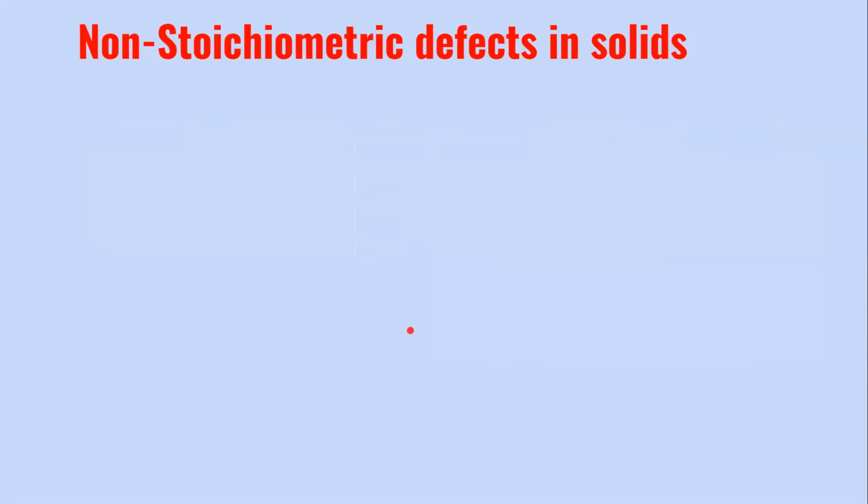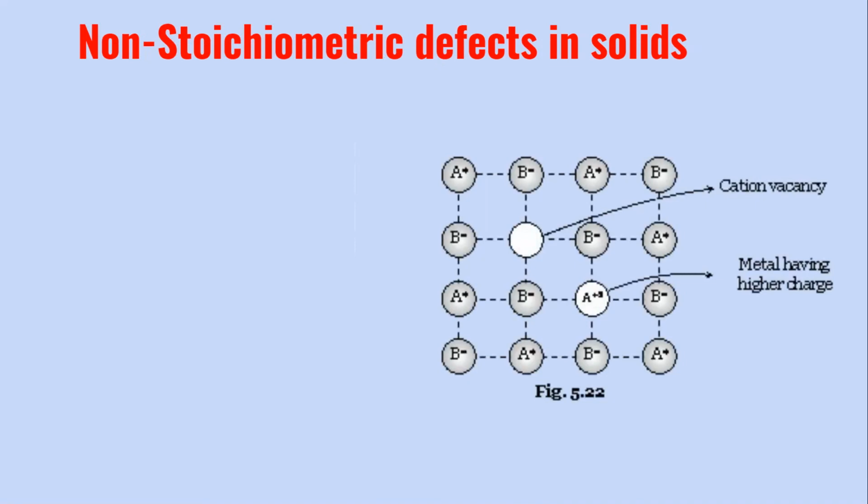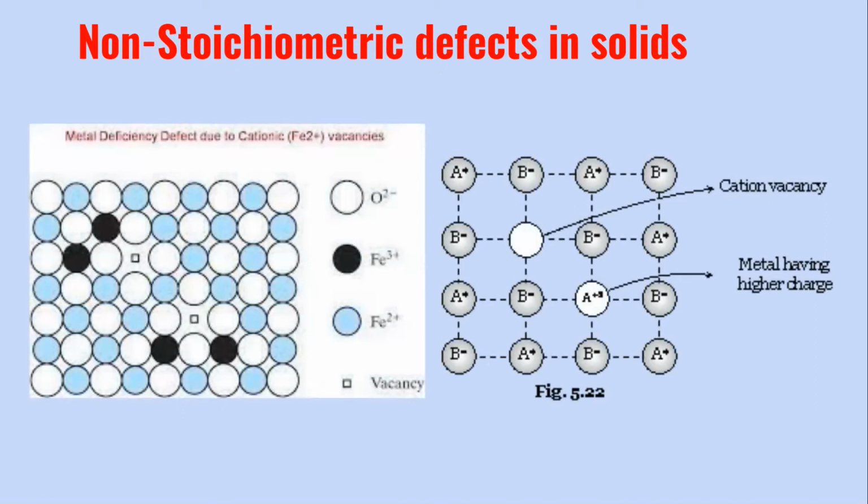Okay. Now, let us go on to the second type of defect, that is the non-stoichiometric defects. Now, if stoichiometry means the fixed ratio, non-stoichiometry means the ratio does not remain fixed. Okay, there will be a change in the chemical formula of the compound due to these defects which are present in the crystalline solid. So what are the types of non-stoichiometric defects? Now the first type is known as the metal deficiency defect. Okay, this arises due to cation vacancies.